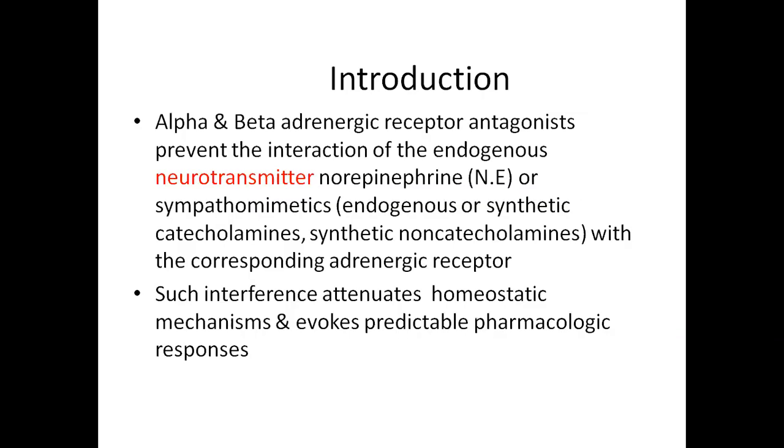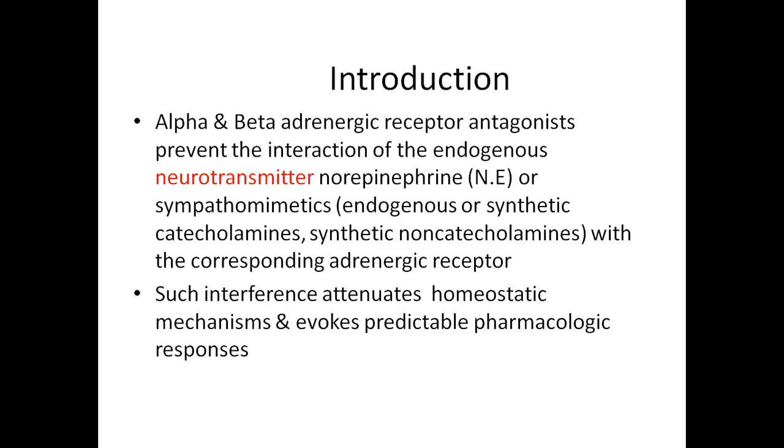Now coming to the adrenergic blockers. Adrenergic blockers are of two types: alpha adrenergic blockers and beta adrenergic blockers. Alpha and beta adrenergic receptor antagonists prevent the interaction of the endogenous neurotransmitter norepinephrine or sympathomimetics with the receptors. They antagonize the action of sympathomimetic drugs.